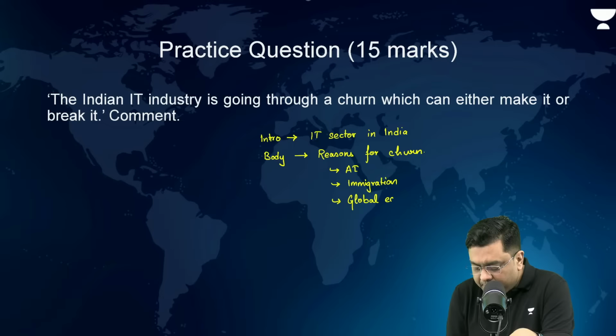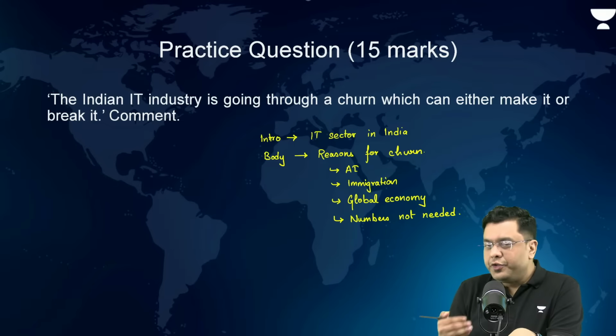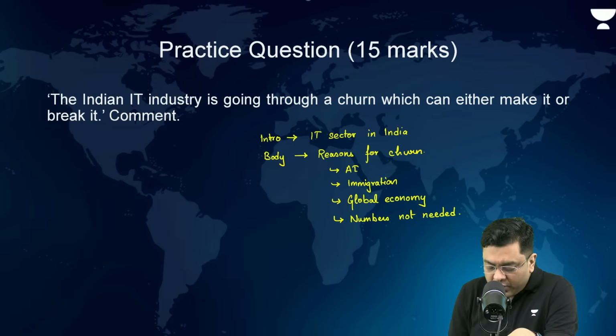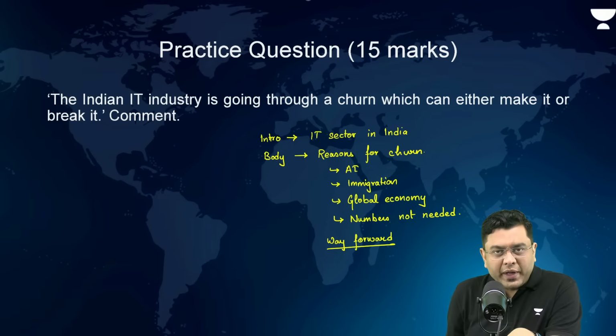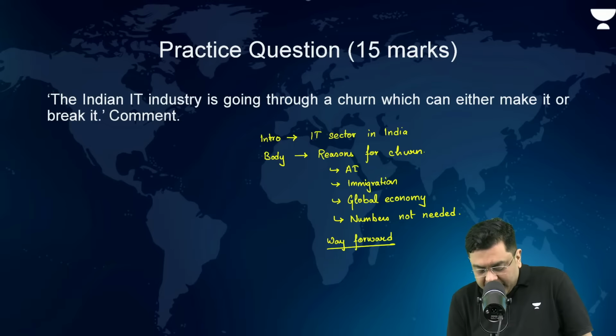Then after that, the case of multidisciplinary approach over scale, right? So numbers are not needed anymore. Okay. Then after that, once you have talked about it, then talk about the way forward. It is a 15 marker question, so you have enough ample scope to talk about the way forward. You mention that way forward and then eventually come to the conclusion.